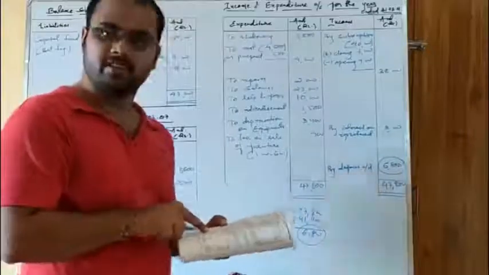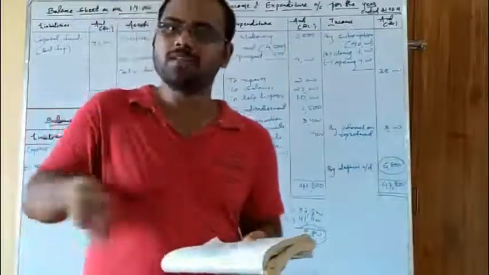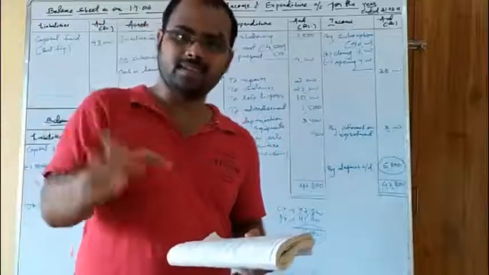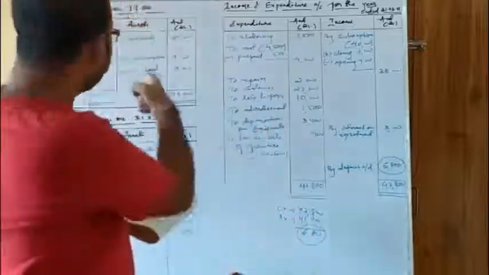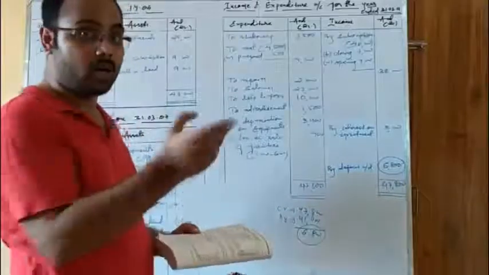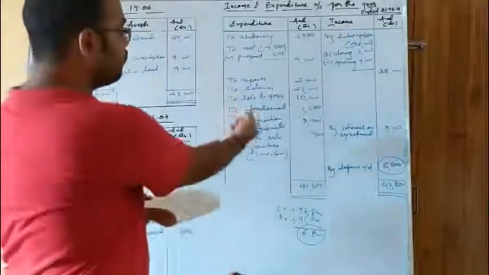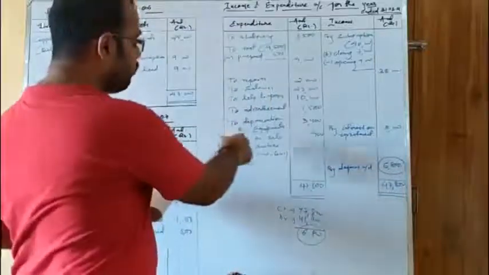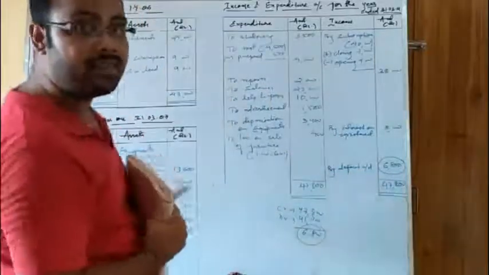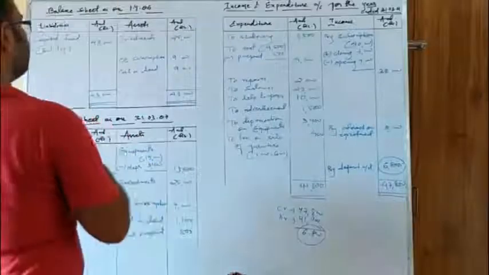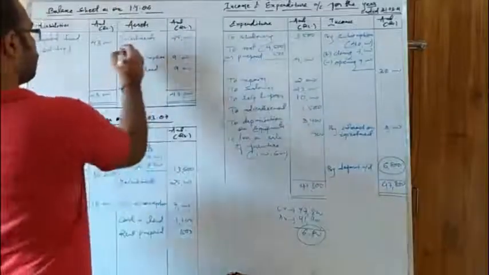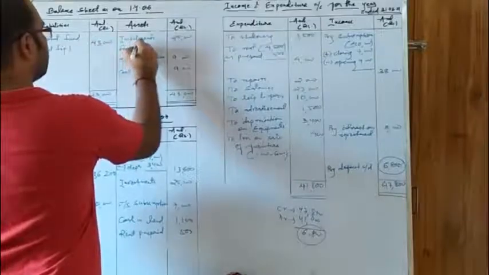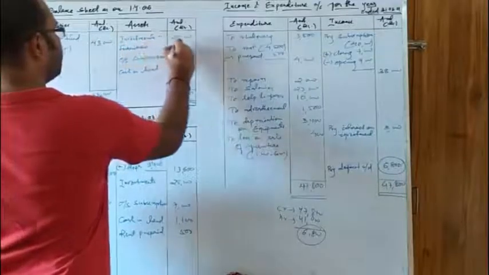If it is given in the receipt and payment account that the furniture is sold during the year, it means in the previous year it was existing, so that value of furniture will be there in the opening balance sheet, but not in the closing balance sheet because it was sold during the year. The value of furniture should be put on the asset side of the opening balance sheet. So again we found one more piece of information that we had left. Furniture being a fixed asset, we will write it over here.